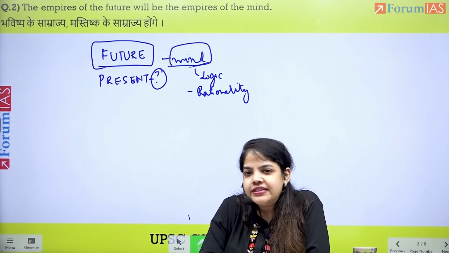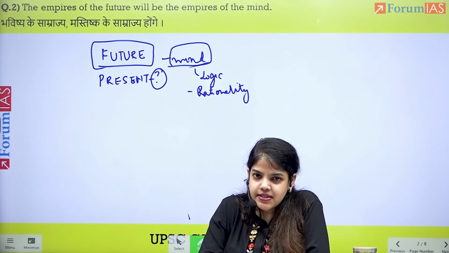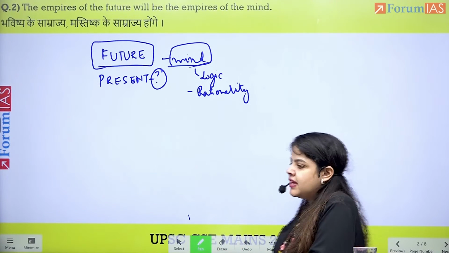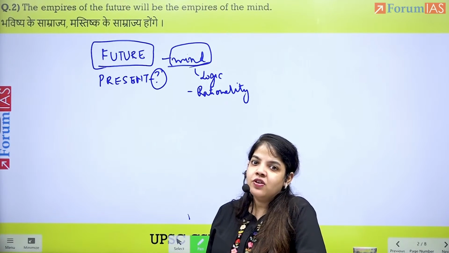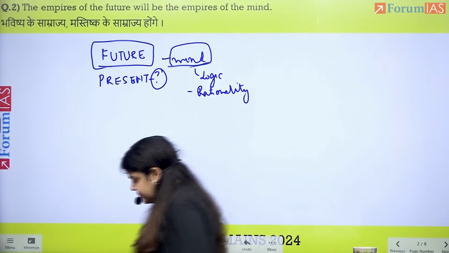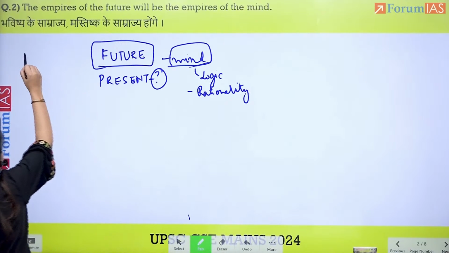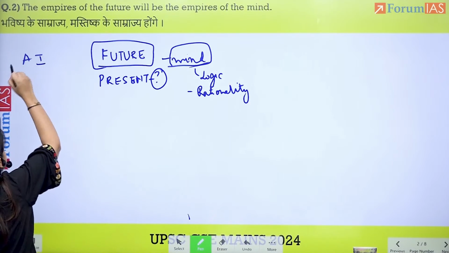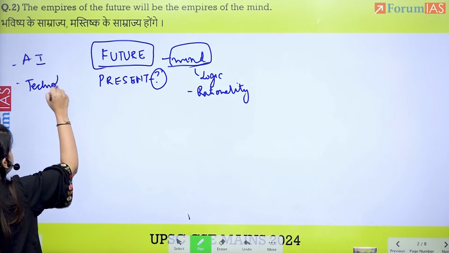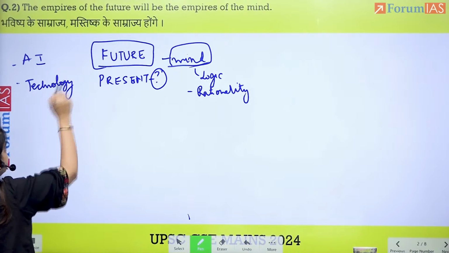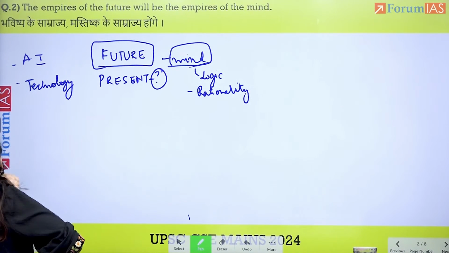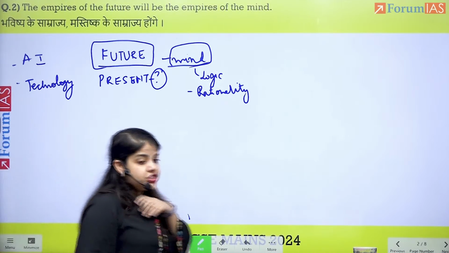It talks about the changing way we are working and doing business. So if I say that empires of the future will be the empires of the mind, we will also be able to discuss this in the context of artificial intelligence, advancements in technology.